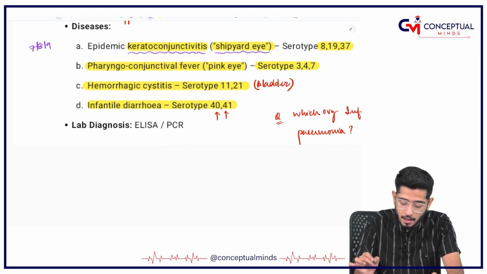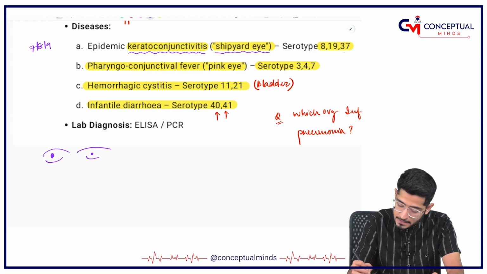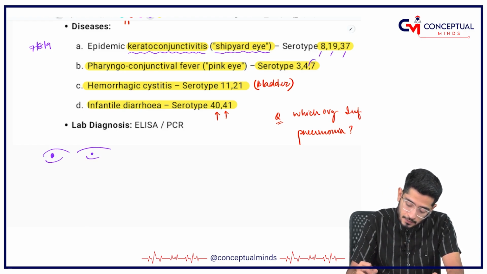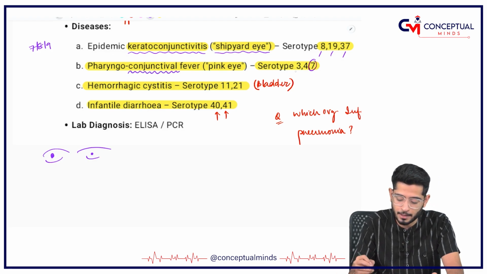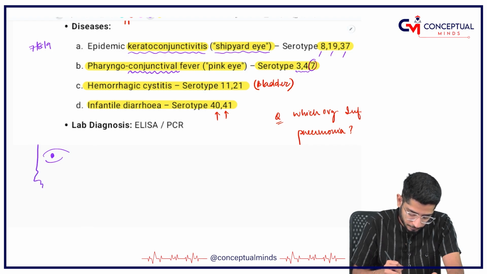Second thing, if for example 7 is coming, obviously conjunctivitis is going to happen, but 3 and 4 are coming to tell you that there is pharynx involvement.